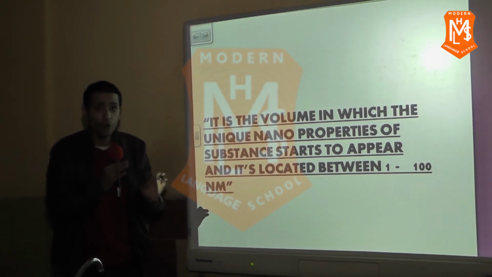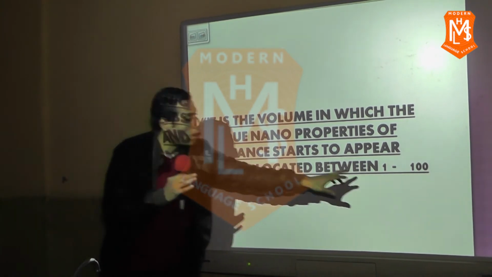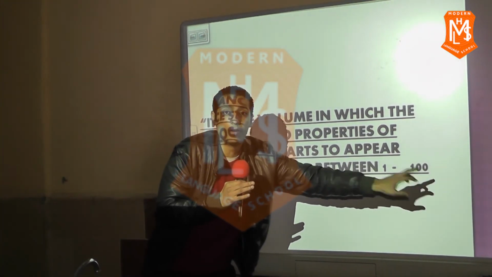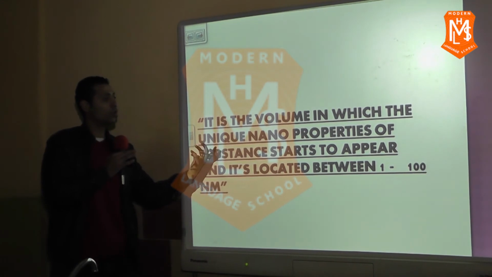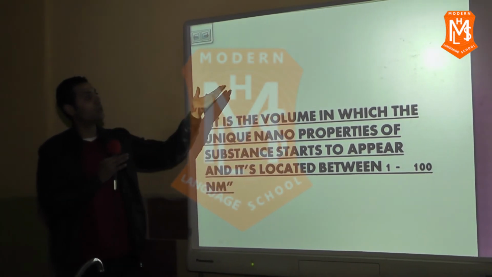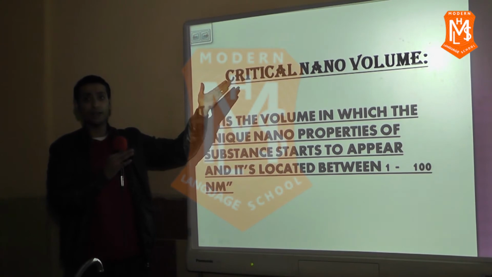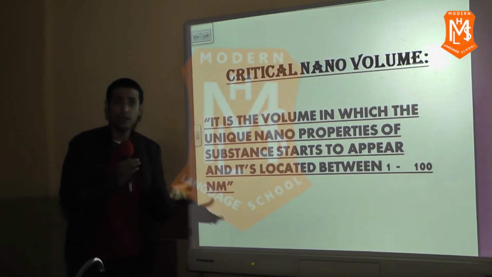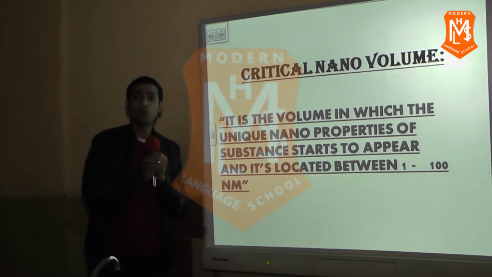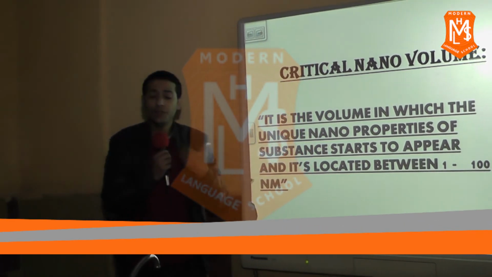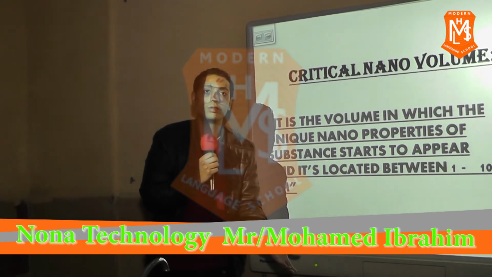And as we said before, it ranges between 1 and 100 nanometers. This definition is called critical nanovolume. Finally, you should know that all substances can reach this volume, which is called nanovolume.